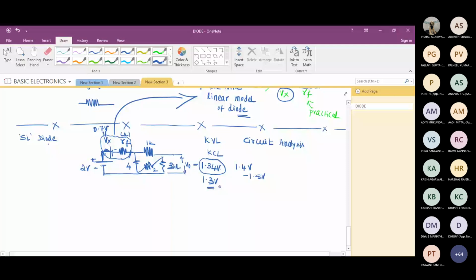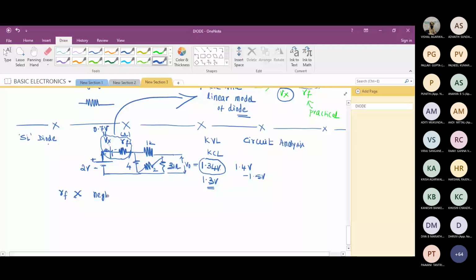This is from the examination and your internal assessment test point of view. If RF is not given in the question, neglect it. Neglect it means what? What am I supposed to use now in place of the diode if RF is not given? Constant voltage model.